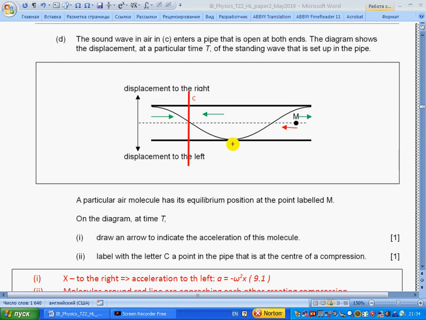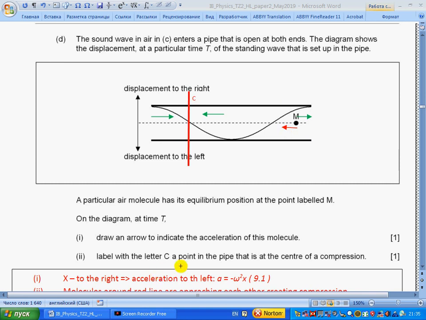According to this diagram, our particle M has been displaced to the right. And recalling that acceleration is proportional but opposite to the displacement, we draw acceleration of this point to the left.